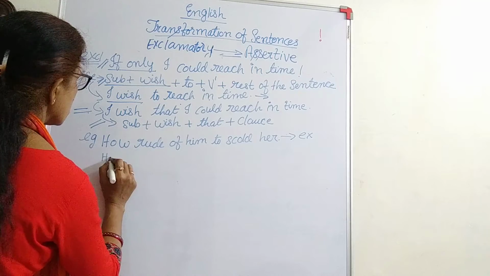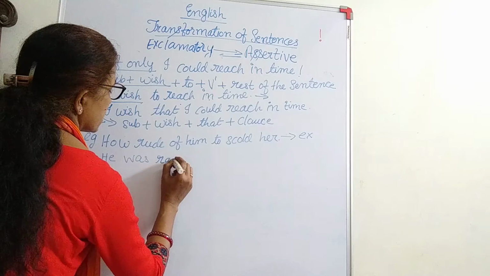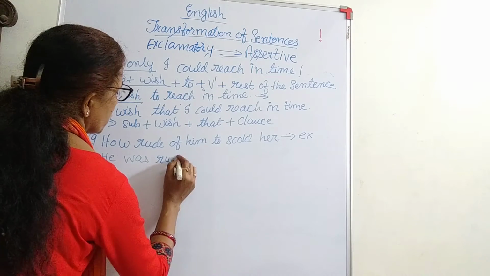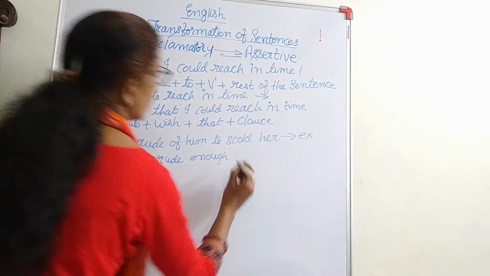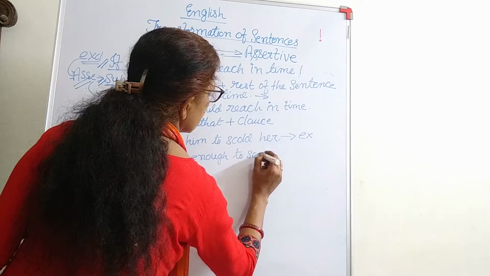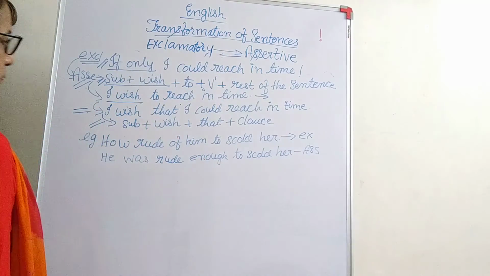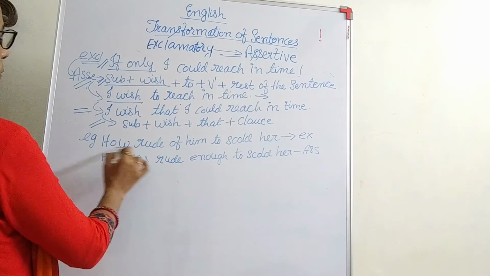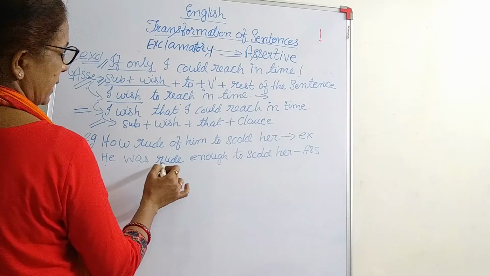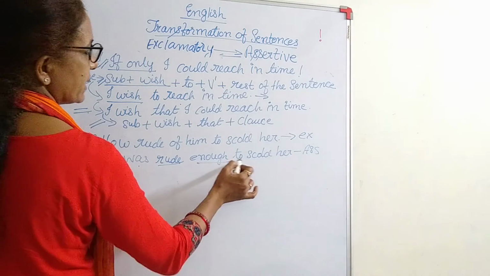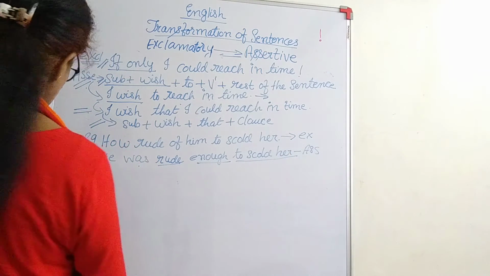So, he was rude enough. He was, then what is the adjective? Rude. Then enough. He was rude enough to scold her. This is an assertive sentence. Clear? So, how rude of him. What do we say? Subject plus verb, then the adjective, enough, then the rest part of the sentence or the clause. So, this is the thing.